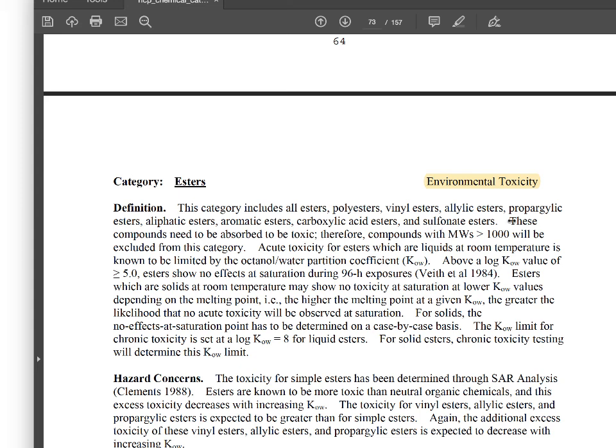Something that's interesting, note that this says these compounds need to be absorbed to be toxic. Therefore, compounds with molecular weights of greater than 1,000 will be excluded from this category. So that's nice. Acute toxicity for esters, which are liquids at room temperature, is known to be limited by the octanol water coefficient. It reads that above a log KOW value of greater than 5, esters show no effects at saturation concentration during 96-hour exposures. That means that's as concentrated as you're going to get it, and in 96 hours there's no effects. So that's good information.